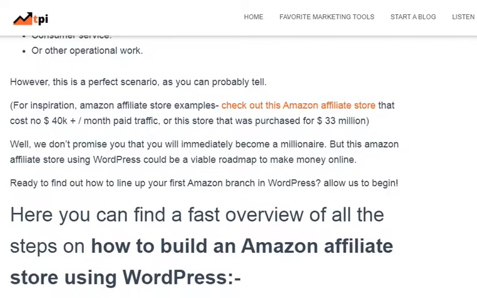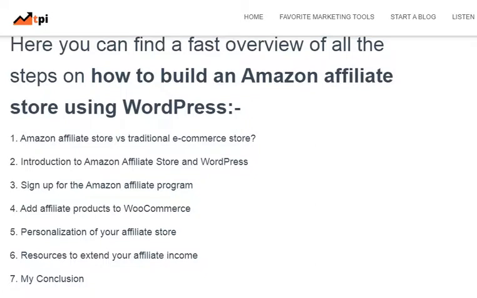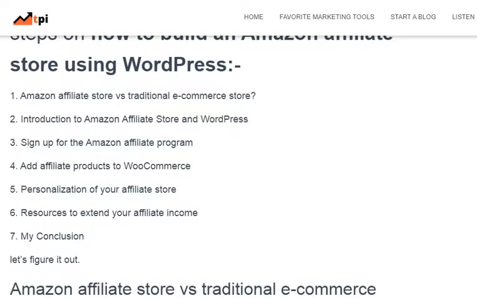Allow us to begin. Here you can find a fast overview of all the steps on how to build an Amazon affiliate store using WordPress. First, Amazon affiliate store versus traditional e-commerce store. Second, introduction to Amazon affiliate store and WordPress. Third, sign up for the Amazon affiliate program. Fourth, add affiliate products to WooCommerce. Fifth, personalization of your affiliate store. Sixth, resources to extend your affiliate income. And last, my conclusion. Then let's figure it out.